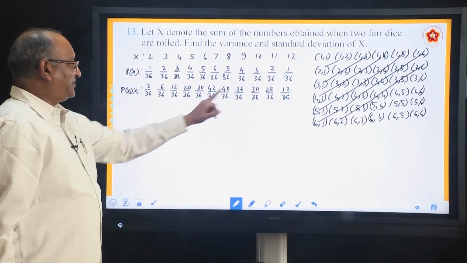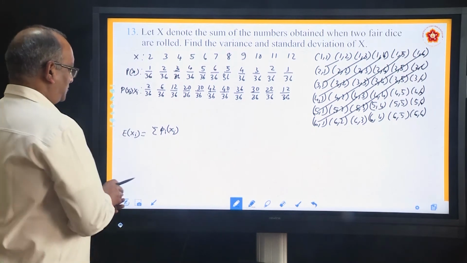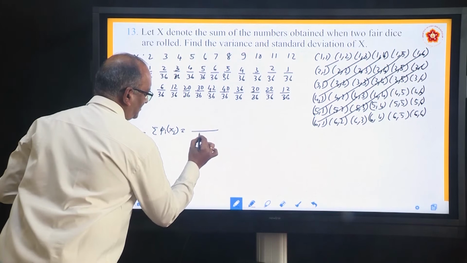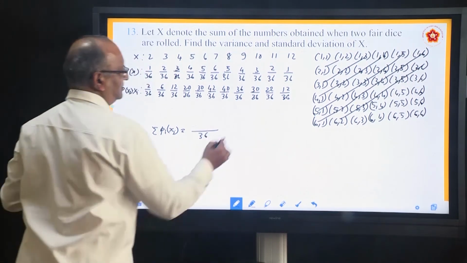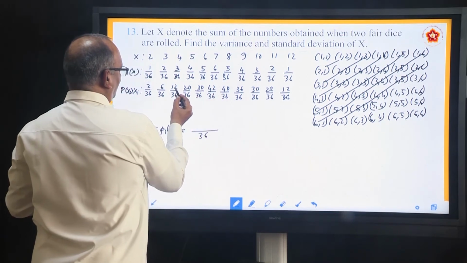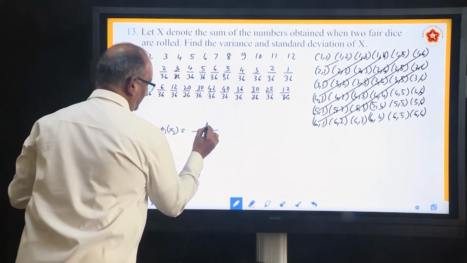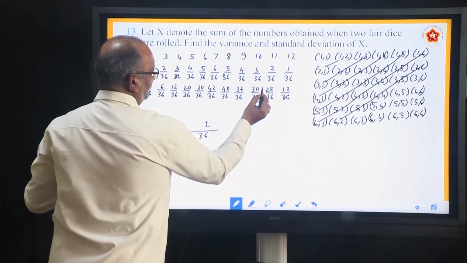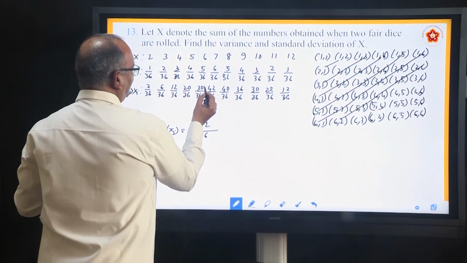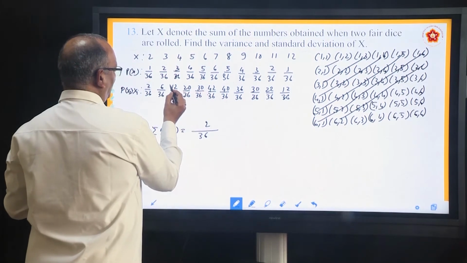If you add all of this, you will get the expectation. How to add? Denominator is anyway the same, only you have to add the numerator. 2 plus 2, 4, 10, 12, 14, 20, 22. 3, 5, 8, 11, 15, 19, 22, 24, 25.